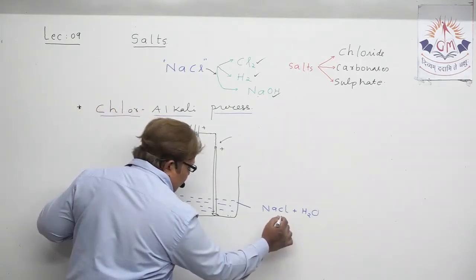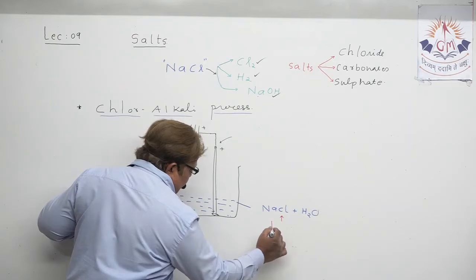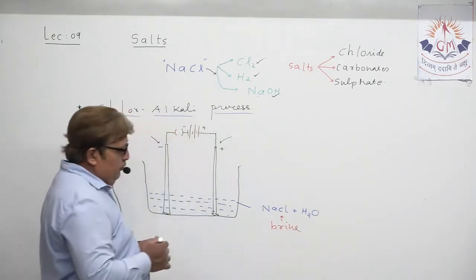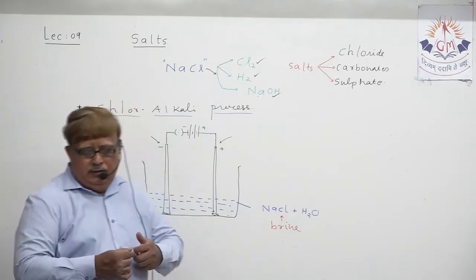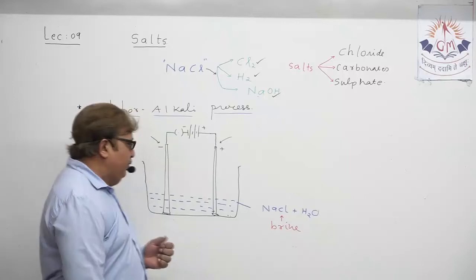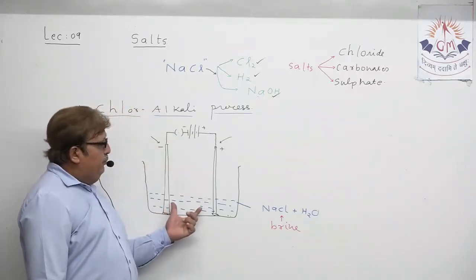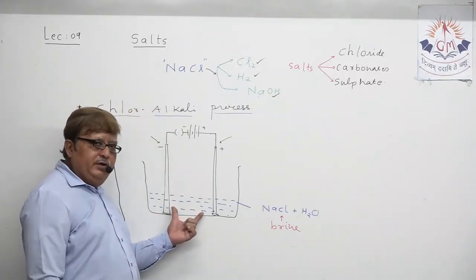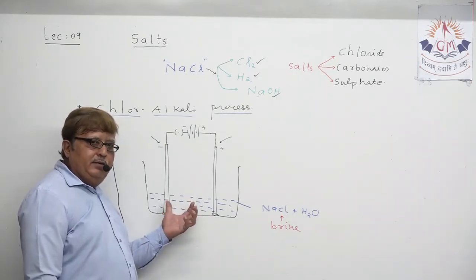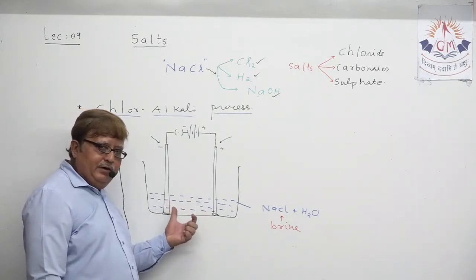You should note down this name. Understand? So we have taken brine, that is sodium chloride solution. Sodium chloride solution has been taken in the vessel, and two electrodes are kept for passing electric current.